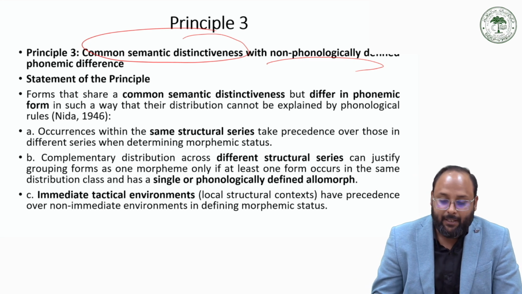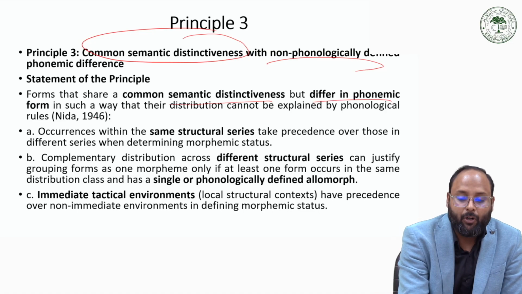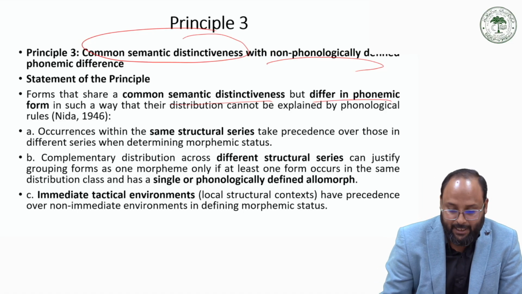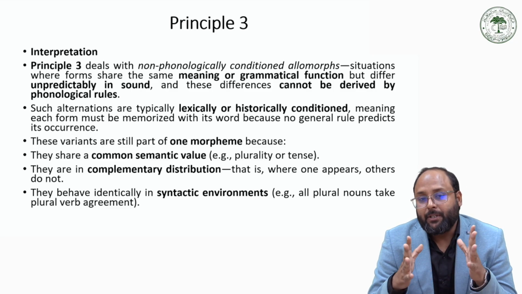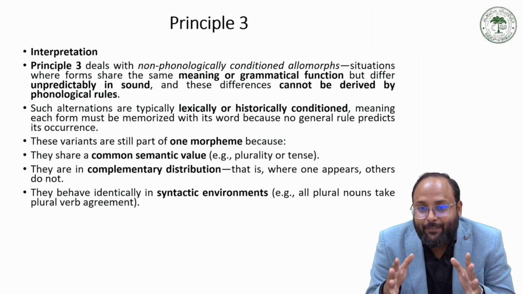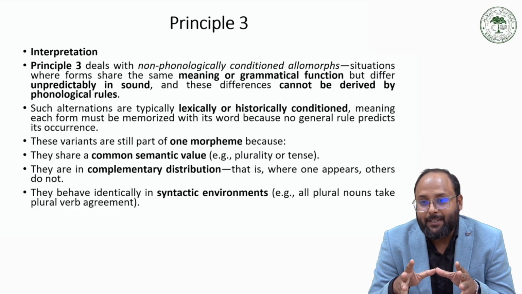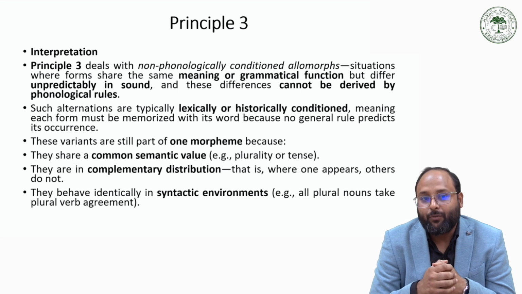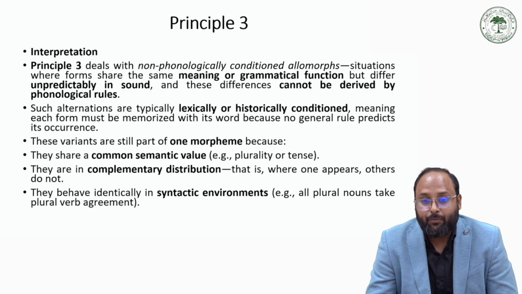So, the interpretation: forms that share the common semantic distinctiveness but differ in phonemic form, and whose difference is not phonologically explained. This principle deals with non-phonologically conditioned allomorphs. The forms or realizations are different in different occurrences, but the meaning is the same, and the occurrence is not phonologically conditioned, meaning it is not predictable from sounds and cannot be derived from phonological rules.